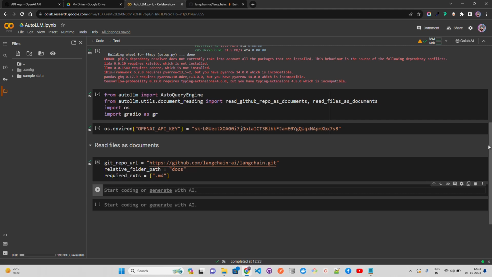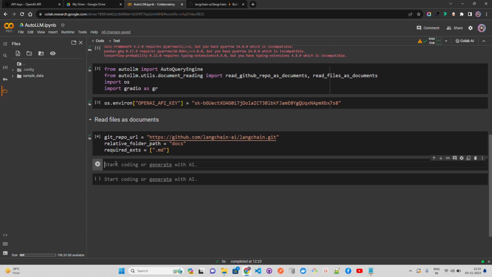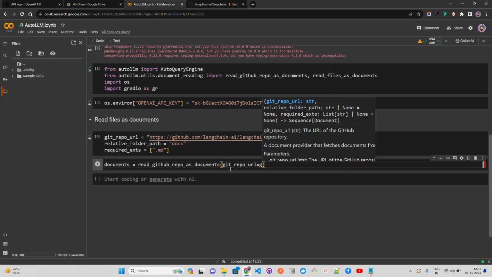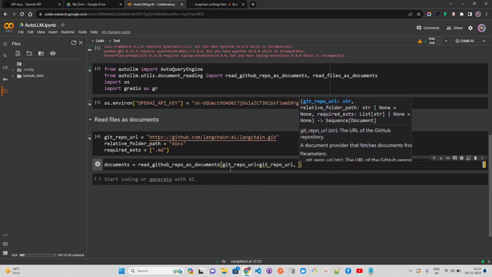After defining all of those required things, we're going to have a variable called documents. Inside these documents I'm going to use a class that I have imported, GitHub repo as documents, and here I'm going to pass my git repo URL. You can see it over here, it shows already. So git repo URL, it's the same thing.